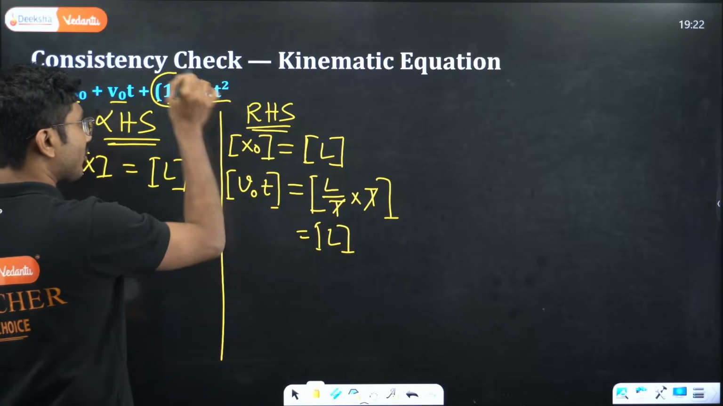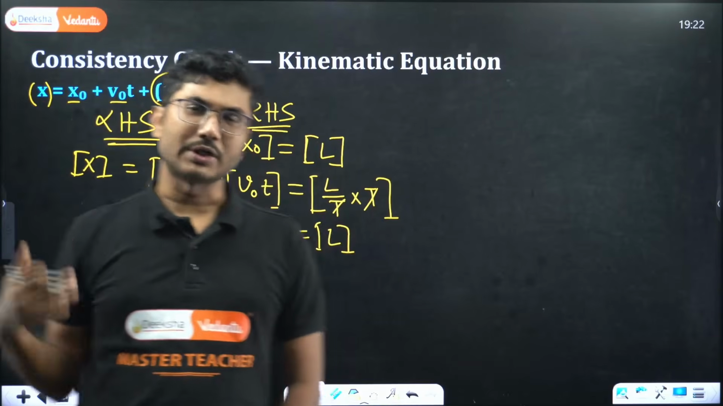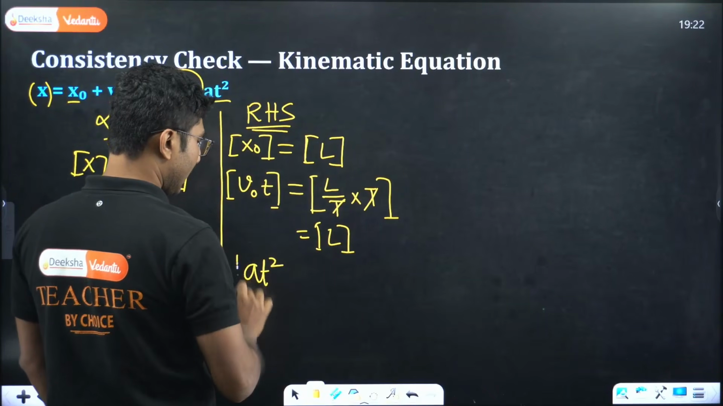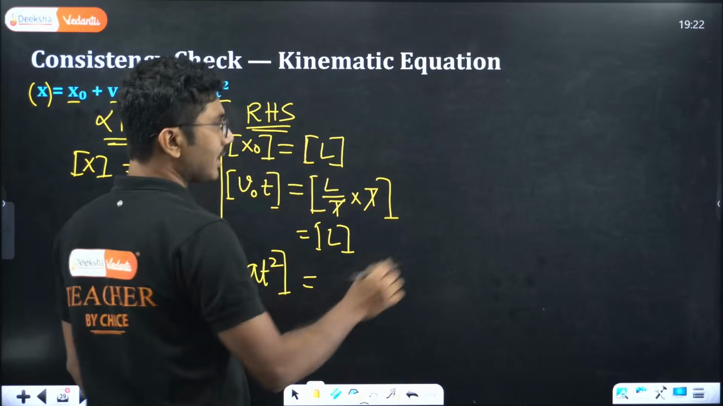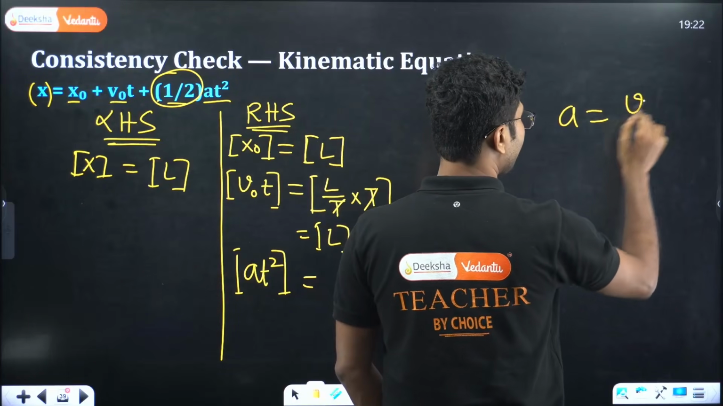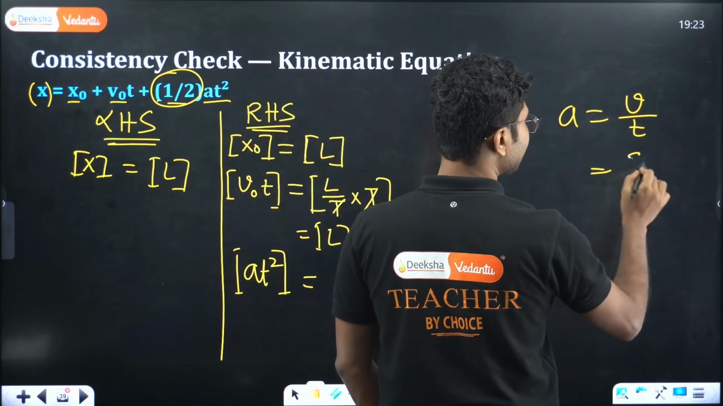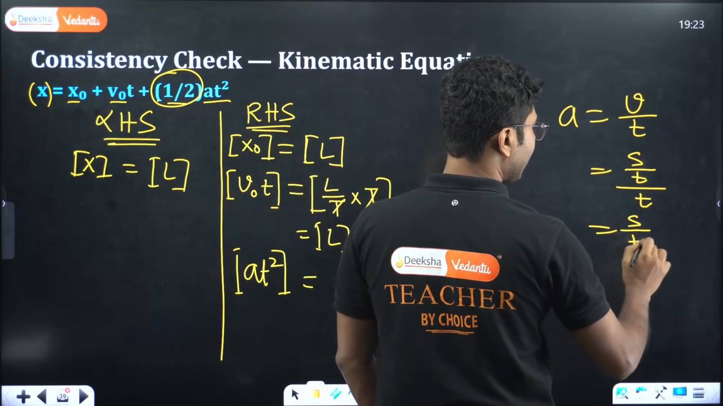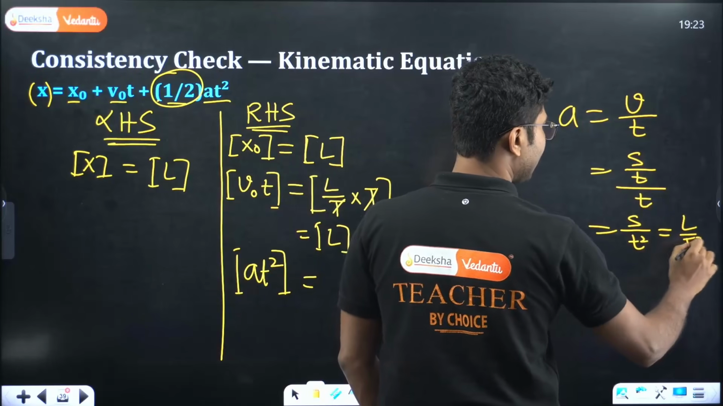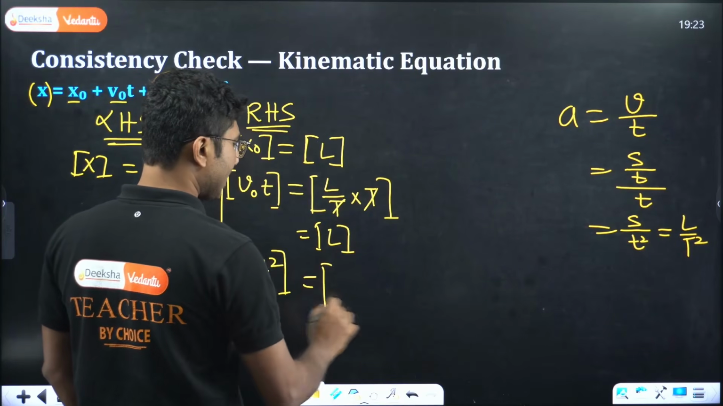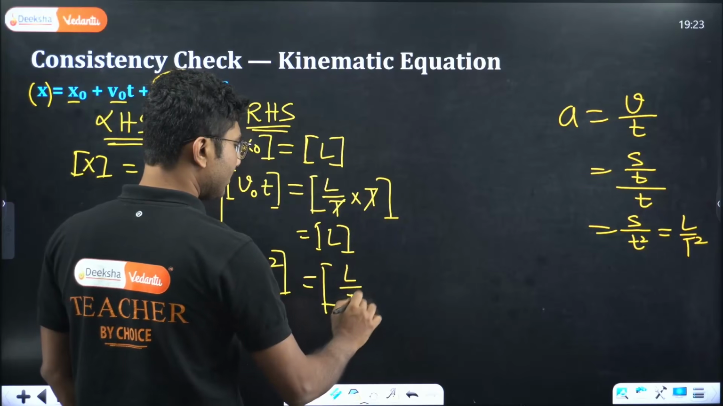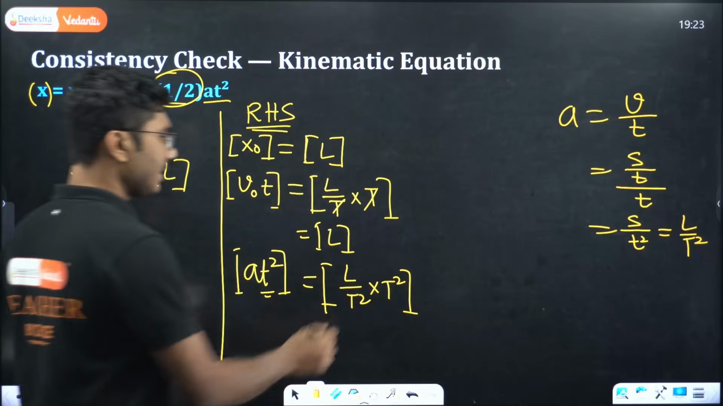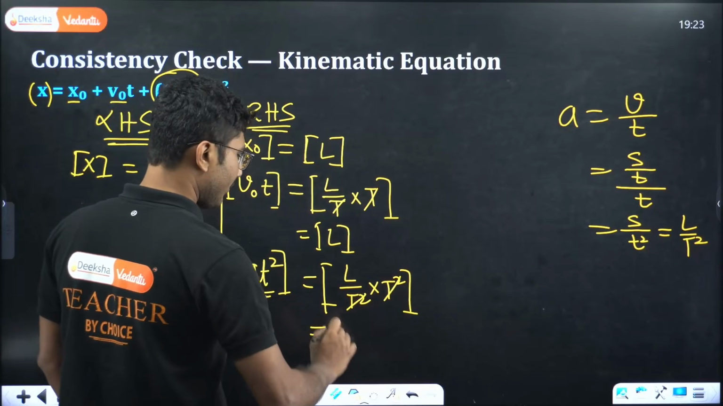What about a t square? Now this half is a constant, so constants do not come into the picture while you are doing any dimensional analysis. So you need to calculate the dimension of a t square. A is acceleration. Acceleration, if you remember, is velocity upon time. What is velocity? Velocity is distance upon time, and that divided by time. So the dimension of a is L by T square, and here we have t square. Small t square is time square. So T square cancels, and you get the dimension of L.